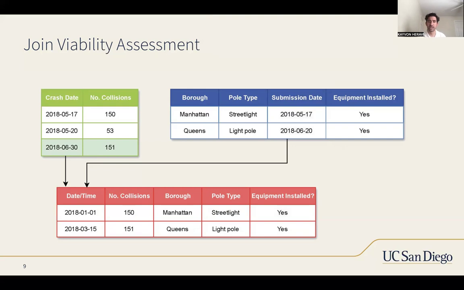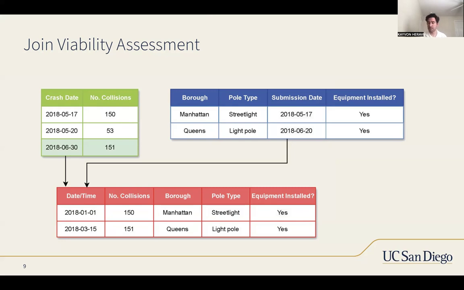I'll explain this with an example. On the top left we have our base table that the user provided us, and then we have our candidate table that our data discovery provided us. In our top right table, we have a construction table, which has a submission date that we'll be using to merge with our base table. It also has borough, pole type, and equipment installed.